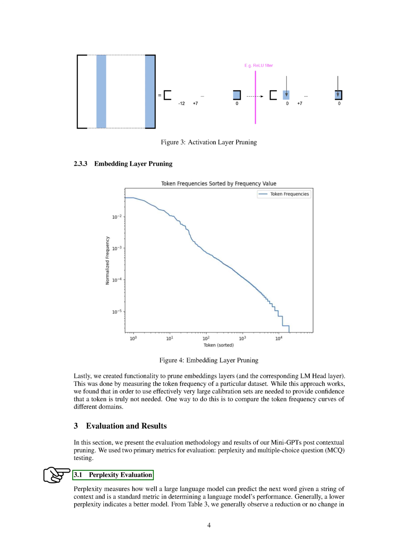From our data, we noticed a decrease or no change in perplexity across all datasets after pruning and fine-tuning. This suggests that the models were able to maintain their performance in their respective domains despite having fewer usable parameters.